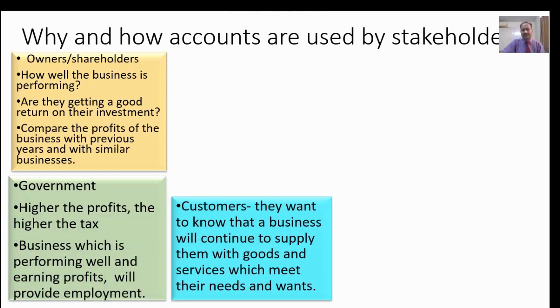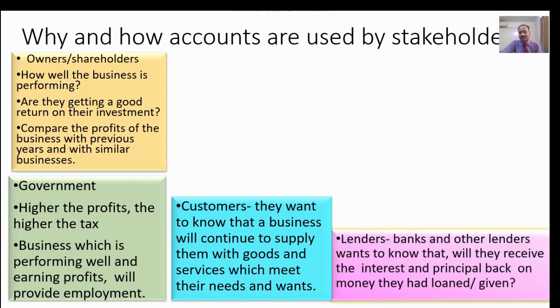Now next are the customers. Customers want to know the business will continue to supply them with goods and services in future or not. The reason is, naturally everybody would like to attach with that kind of business which is going to serve them for long. So people attract to those businesses which are very popular, which have brands and all that. So that is another important use of these ratios, because they directly impact a customer's mind.